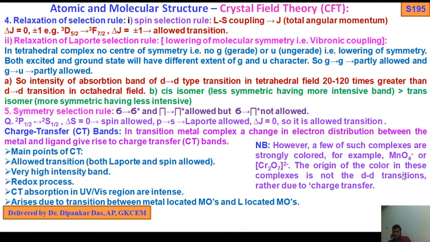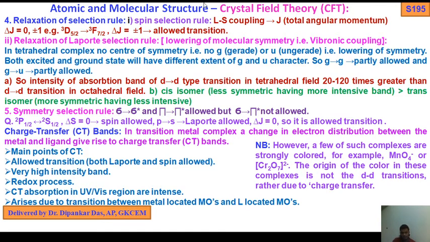The origin of the color in these complexes is not d-d transitions, but charge transfer. There are no d-d transitions in MnO4 minus or Cr2O7 2 minus, but we get the pink color of MnO4 minus. How? Due to charge transfer.